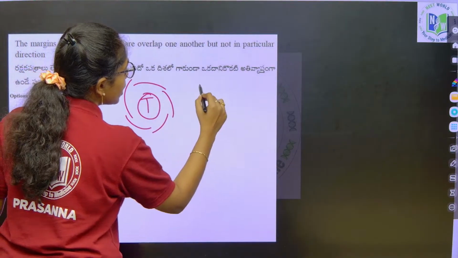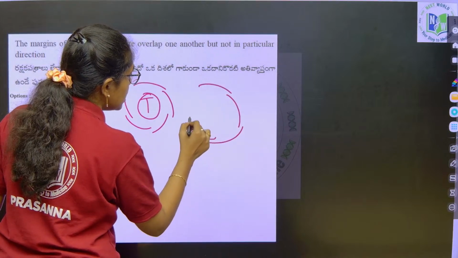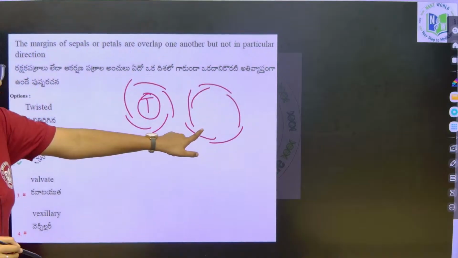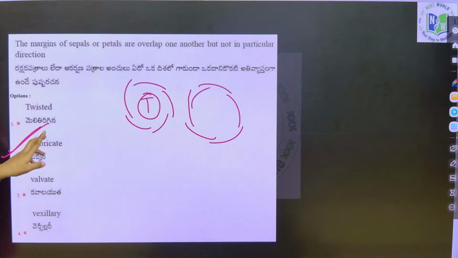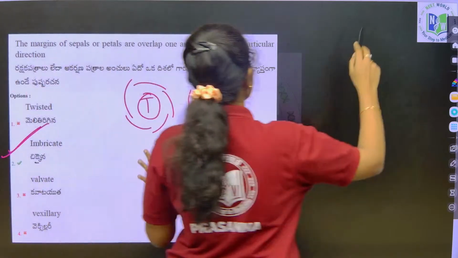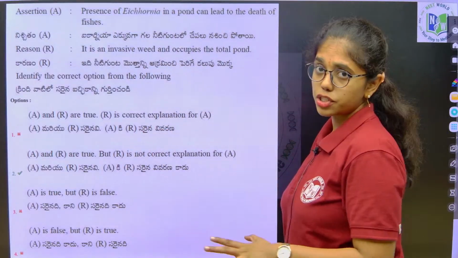But if it is not overlapping in a particular direction, like this, it is what aestivation? Imbricate aestivation, which is option 2 here. Very simple question.